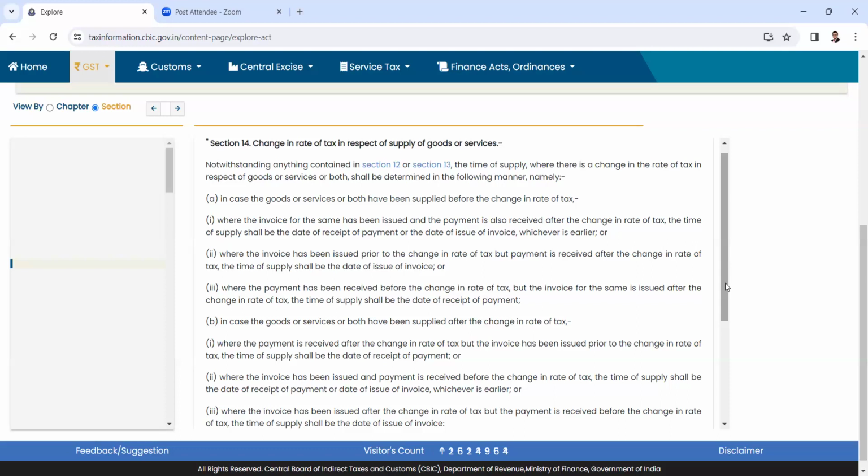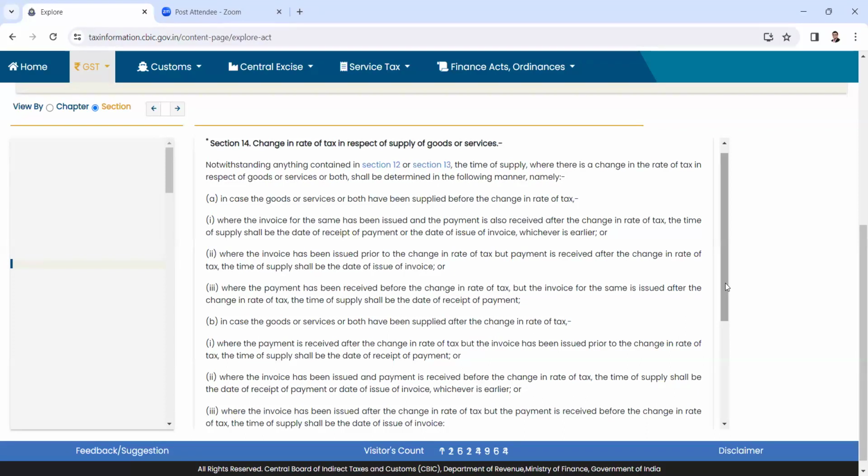Just to give you a preview of what happened: from 1st January 2022 till that time, six entities, the central government, state government, union territory government, local authority, government authority and government entity, were entitled to a certain reduced GST charge in notification 11/2017.